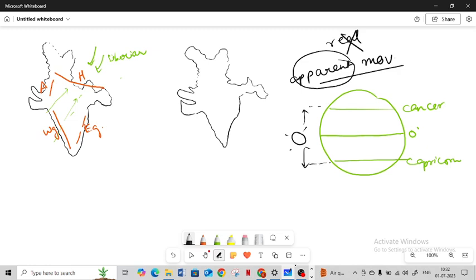Okay? So, what happens? When the Sun moves towards the Tropic of Cancer during the summer season, the pressure belt system moves towards the Tropic of Cancer. Again, when the Sun comes down during the winter season to the Tropic of Capricorn, the pressure belt system comes down towards the south. Clear? We will need this in the later half of this chapter. Next, if we move ahead,